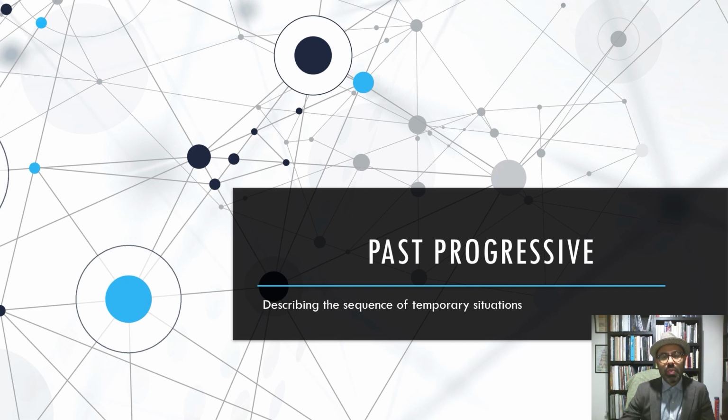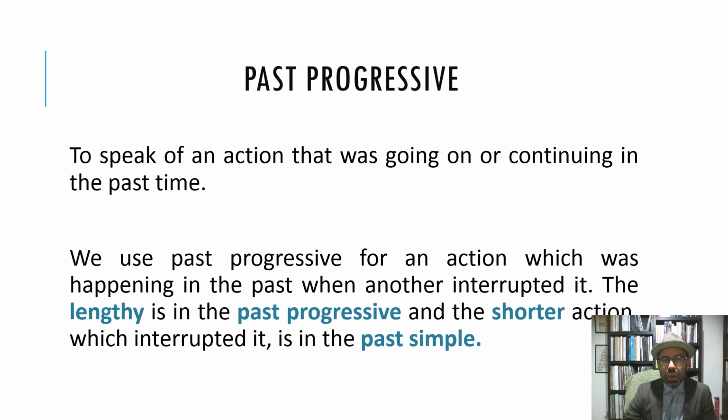Hello, it's me, Alberto again, and now we're going to talk about the past progressive, which is used in order to describe the sequence of temporary situations. So, we use the past progressive to speak of an action that was going on or continuing in the past time. We use it to talk of an action which was happening in the past when another interrupted it. The lengthy action is in the past progressive, and the shorter action, which interrupted it, is in the past simple. So this is very important.